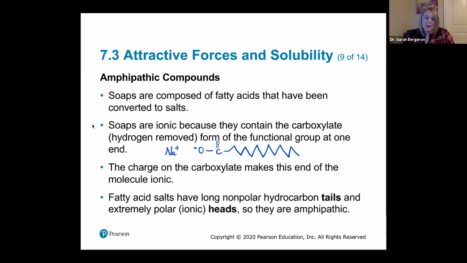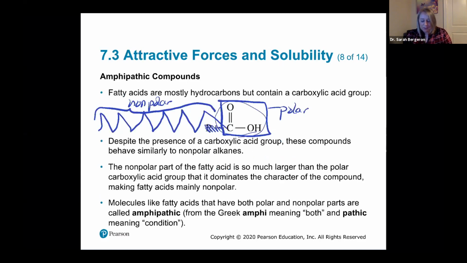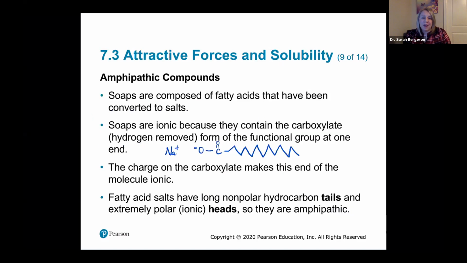What does that mean? Well, we had our fatty acid. Let me go back real quick. We had our fatty acid, right? So you have that carboxylic acid group where you have your carbon, you're double bonded to oxygen, that's your carbonyl, and then they call it an acid because we have our hydroxyl group right there. Well, what's different between a fatty acid and a soap is that we've taken the hydrogen off of that, not the carbonyl, not the oxygen on the carbonyl carbon, but this other one that has a single bond, right?